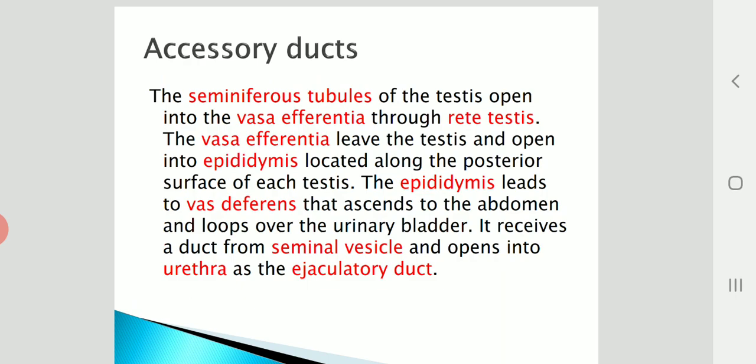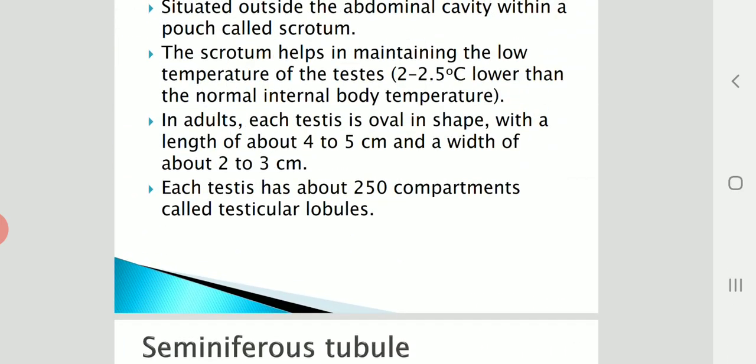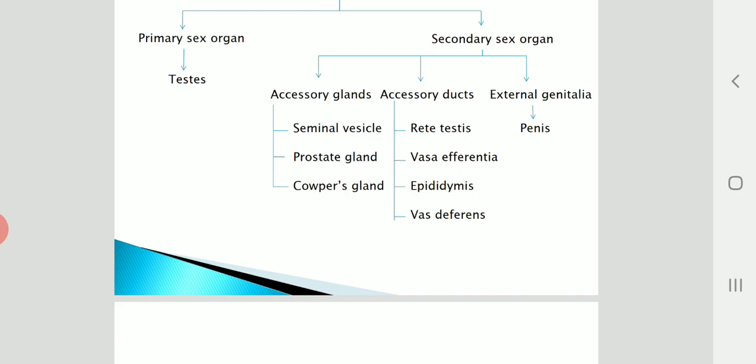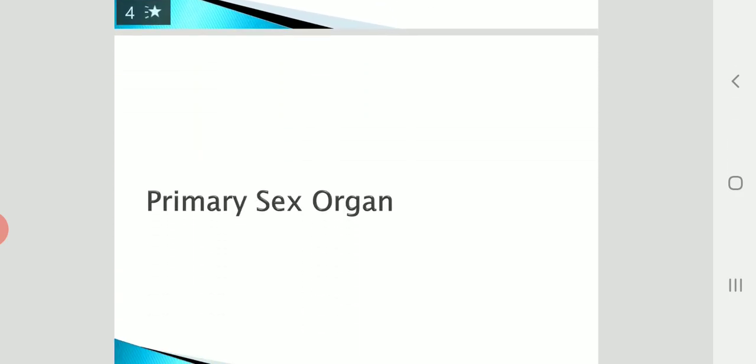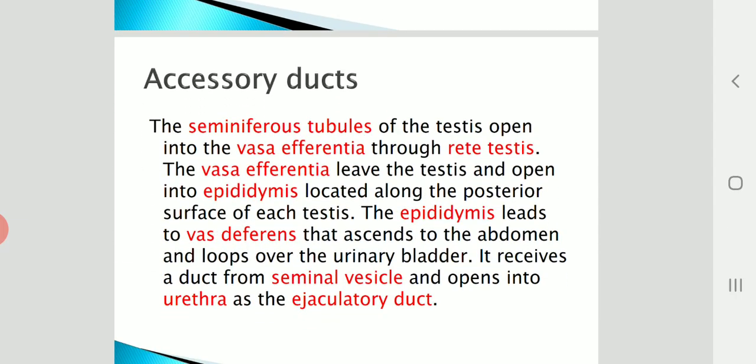So we have got ducts here, and these are the main ducts. The male accessory ducts consist of rete testis, right? As we have seen in the flow chart, isn't it? The flow chart shows the rete testis followed by vasa efferentia, epididymis, and then we have a vas deferens. Okay, so how are these formed inside the testis?